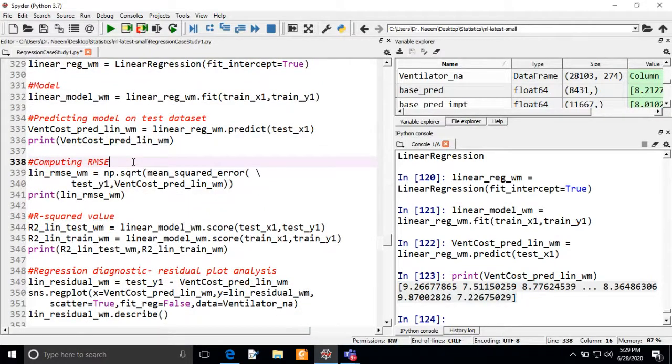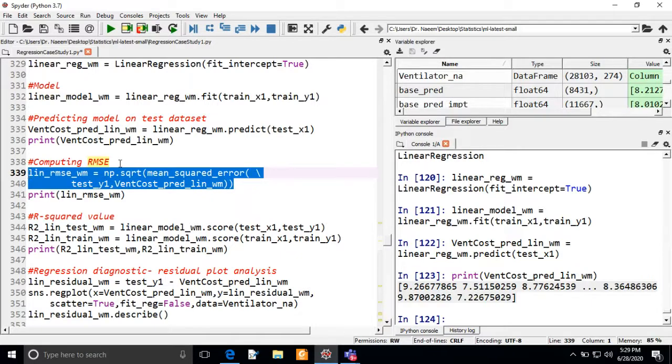Now we are going to compute the root mean square value that will help us compare with the base model value. So we are calculating this root mean square value for this linear regression model.